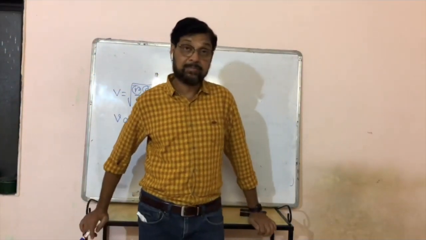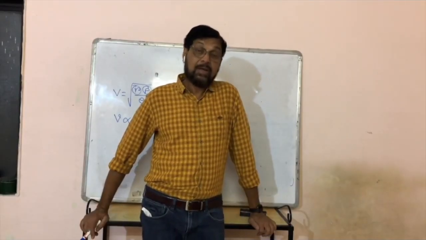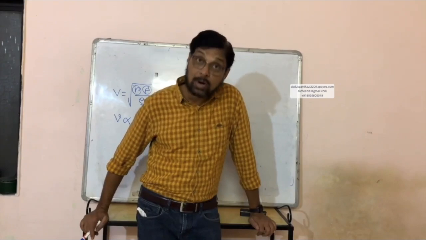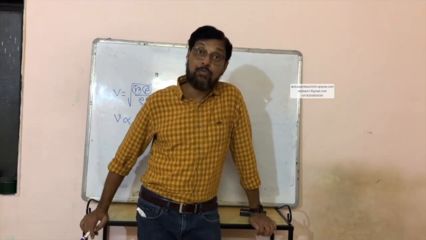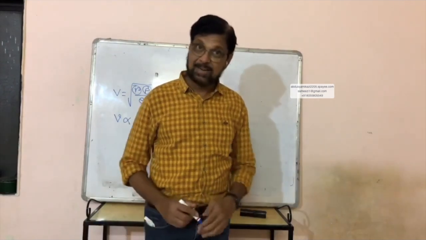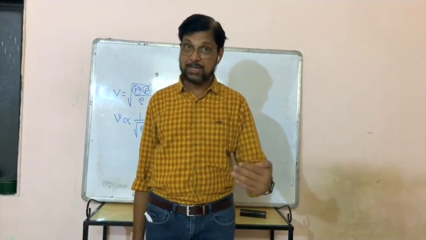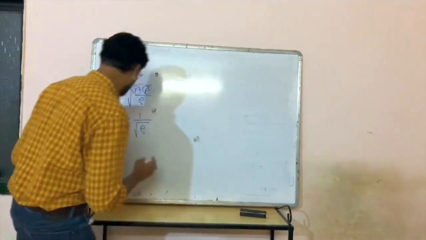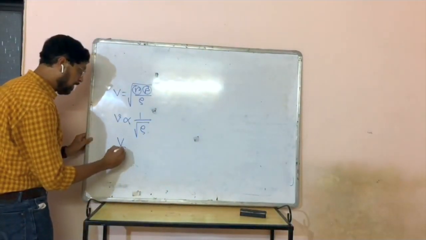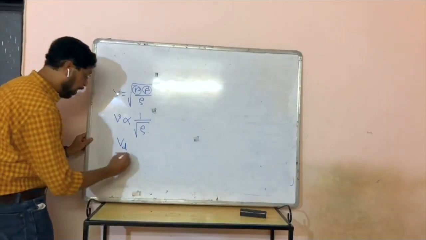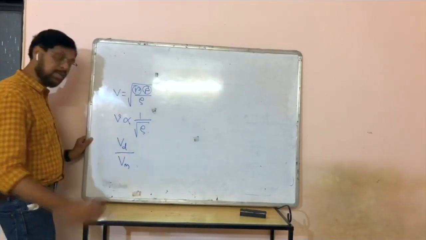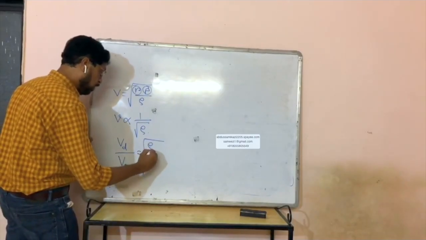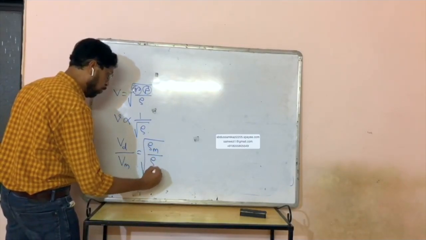Now, if you consider air, the density of dry air is more and density of wet air, moist air, is less. So velocity of sound in dry air upon velocity of sound in moist air will be equal to under root rho m upon rho d.